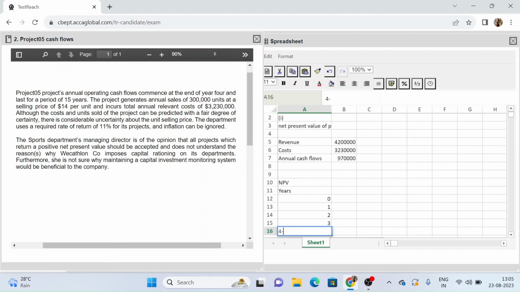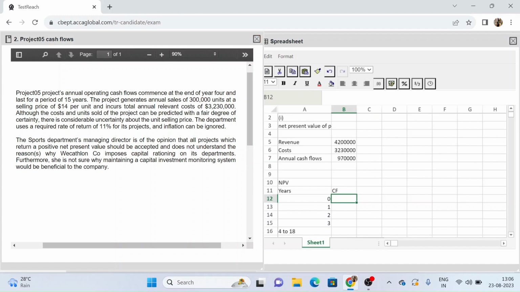So 15 years from the end of year 4 will take me to year 18. That means from year 4 to 18 I will have these cash flows. Let us close this exhibit now.